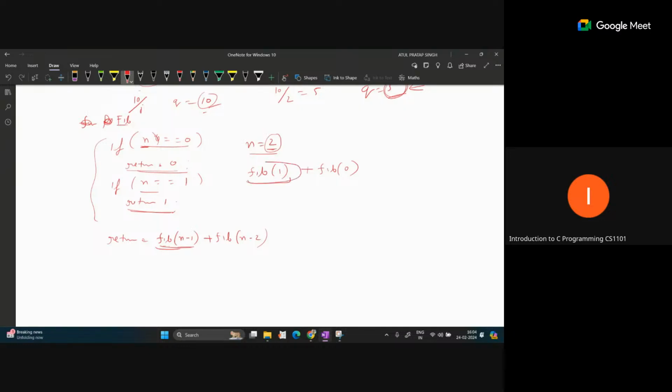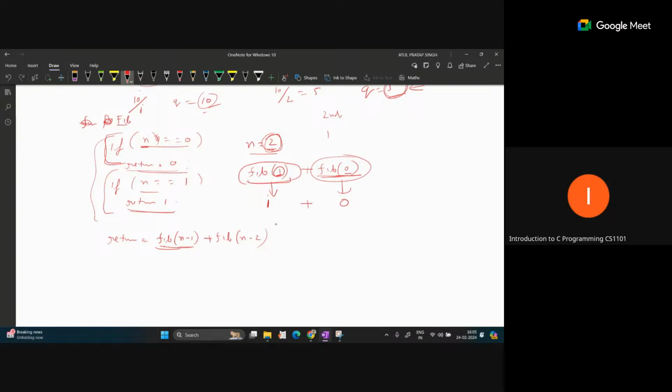If you add this function recursively, this is a new call now, with input 1 and input 0. When you are passing input 1, the second base case will run, so here you will get 1 directly, return 1. And in the second call, fib 0, you are passing n equal to 0, so the first condition will be true, n equal to 0, and return 0. And you will get 1 plus 0. So for n equal to 2, you will get the answer 1 again. So this is the second term.